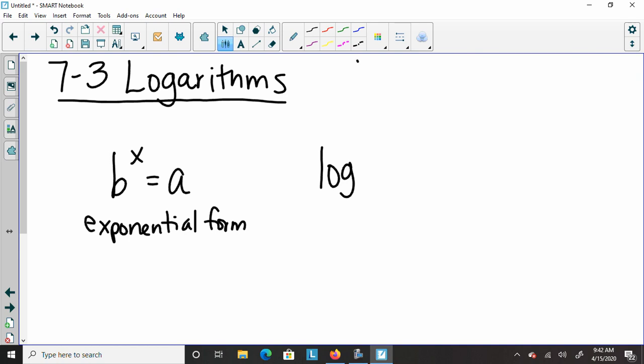So log, we put a little subscript b of a, which is on the same level as the log, and we say that equals x. So the things that are here in exponential form, the b, the x, and the a, are the same things that'll be in the log form. We just put them in a different spot. The b goes where the b is, the x goes where the x is, and the a goes where the a is. So this is log form.